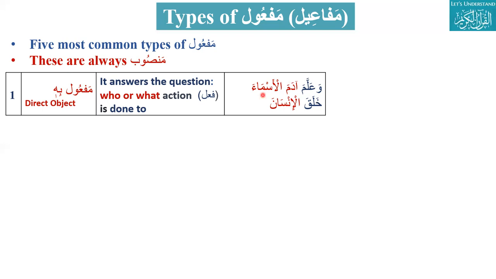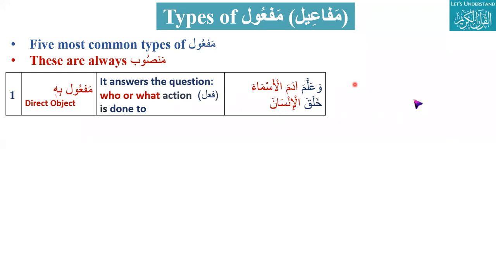Ism, asma. And he taught Adam the names. The actual translation is not our focus.